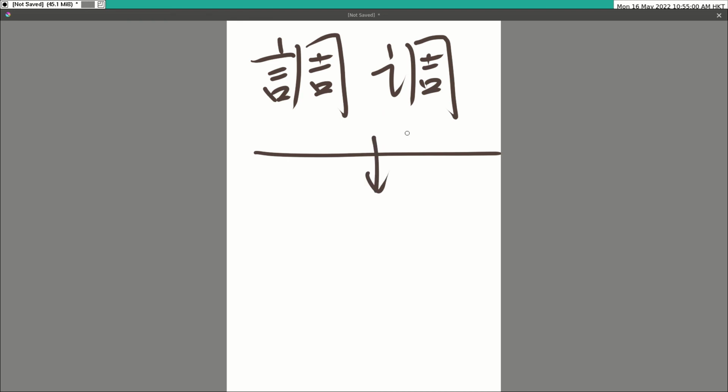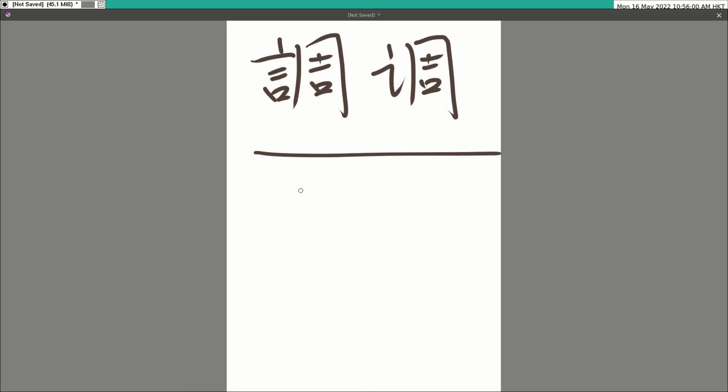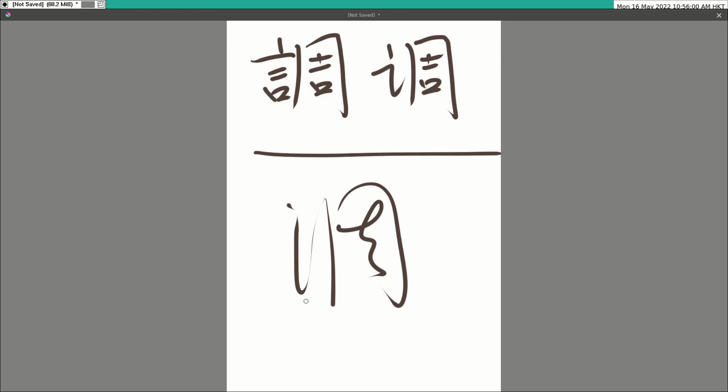And now how about the cursive script? In daily writing, we never write such a form because it takes time, so we simplify the left part like this, and the right part is like this, and the middle part like that. So I can rewrite it a bit. Okay, that's nice, because we have to emphasize the pressure to make it. Yeah, I think that is the perfect way for this character.